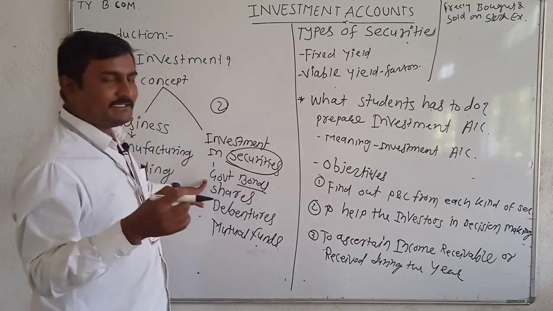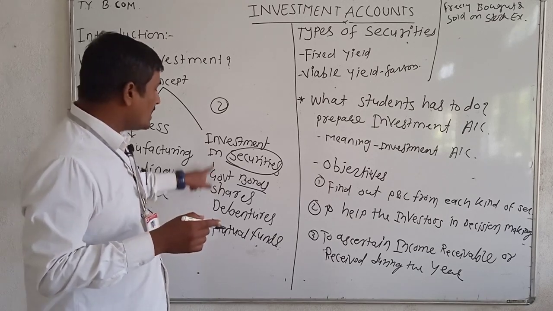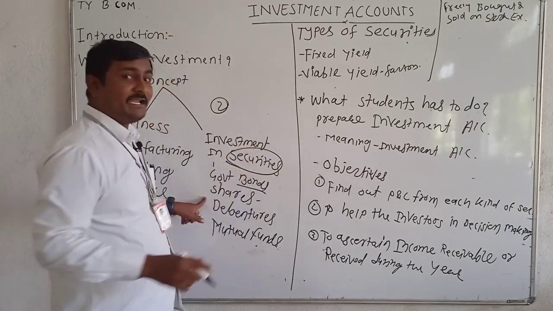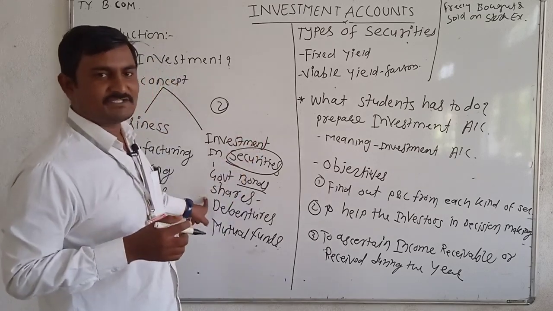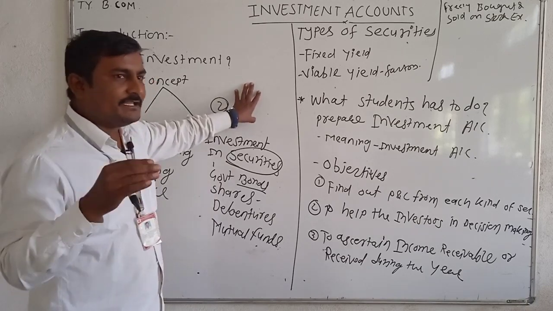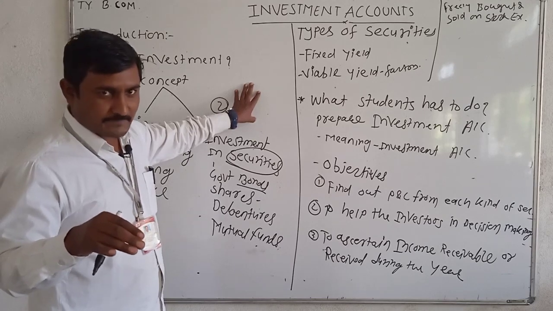You studied this in SP, secretarial practice, in 12th standard. So money is invested into government bonds, or into shares, equity shares or preference shares. Every day we hear about ups and downs in the prices of shares.